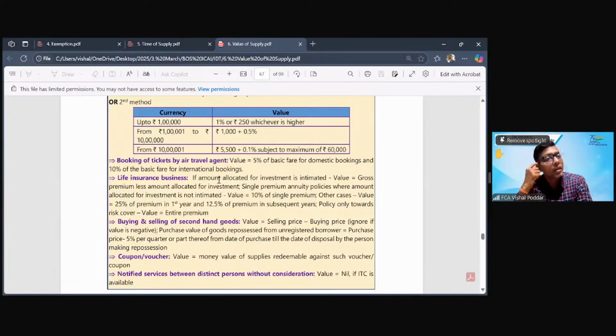Second most important thing, we are not paying tax on our margin. We have to pay tax on the commission or our service fee, which we are charging for converting the currency. Now, this difference we are talking about: I purchased this currency, let us say, when the price was 82, and I am selling today when the price is 85. It can be the other way around also. I purchased when it was 90 and I am selling today at 85. I have no choice but to sell it because somebody is coming to buy it. So there may be profit or loss on either side because there can be fluctuation either way in foreign currency.